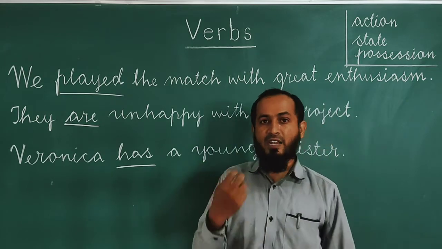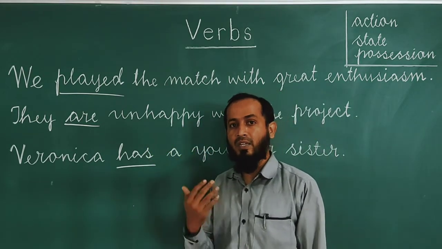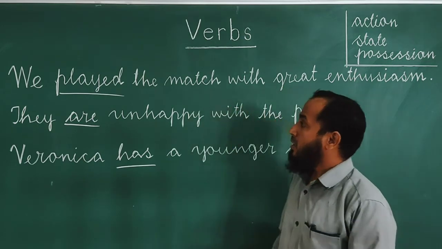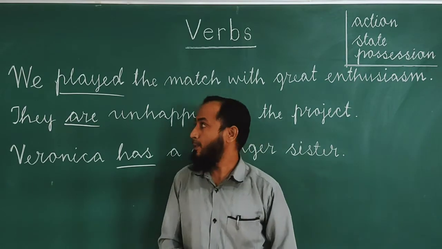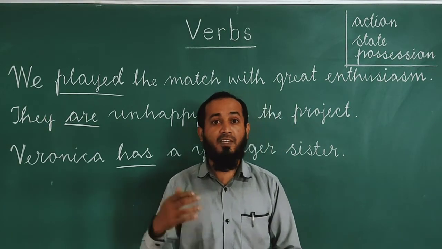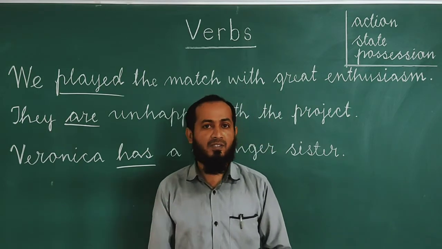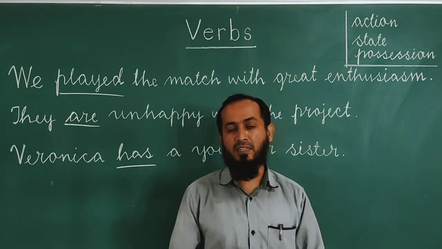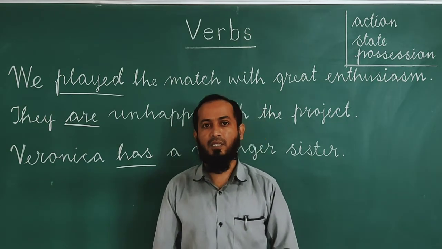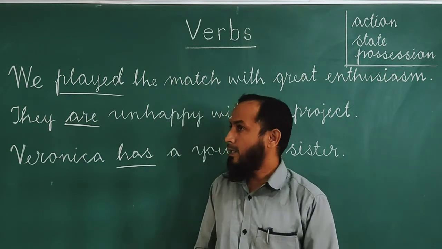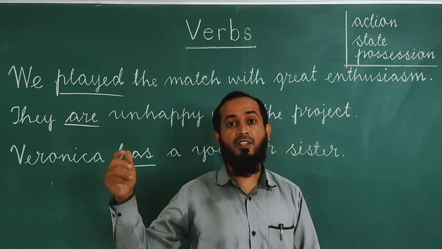Let me give a few more examples related to these sentences so that you can understand better. We played the match with great enthusiasm, or we can say we have celebrated our 74th Independence Day last month. In this sentence, the verbs are have played. Clear? And IPL will be played in the UAE.